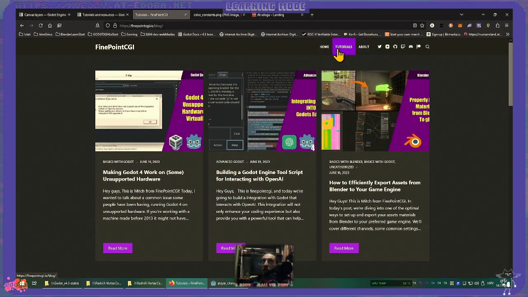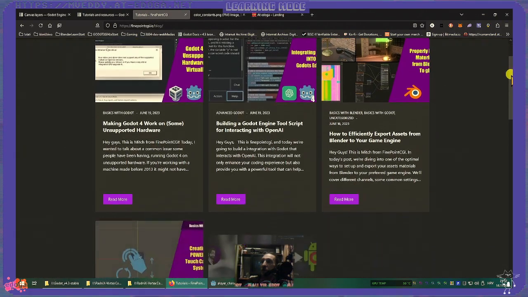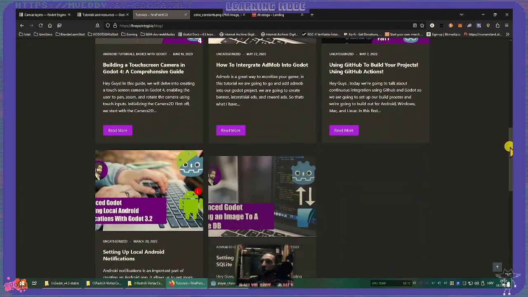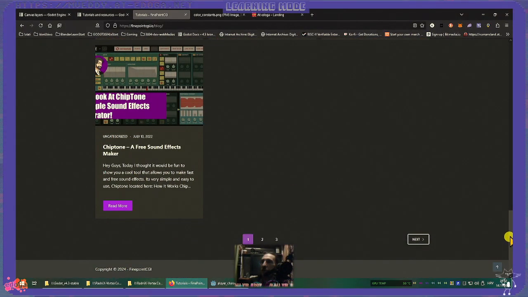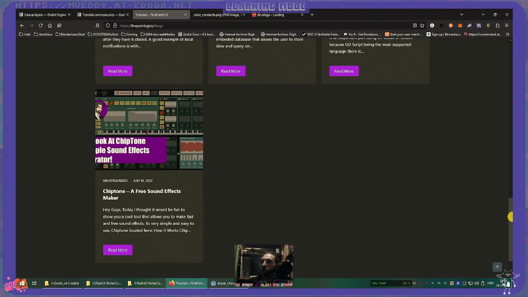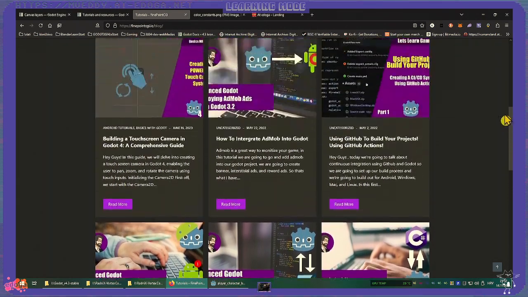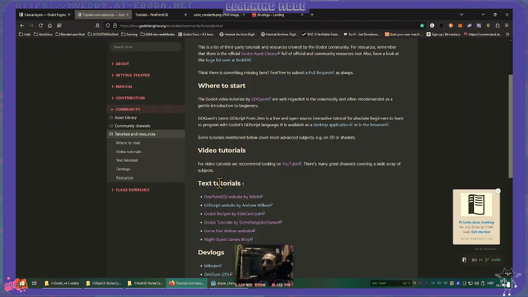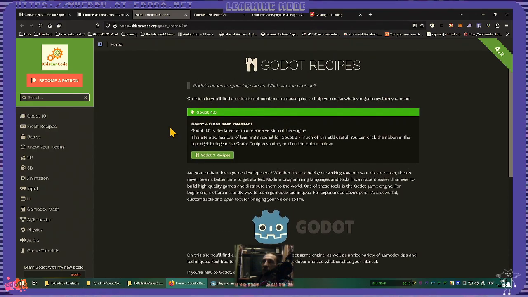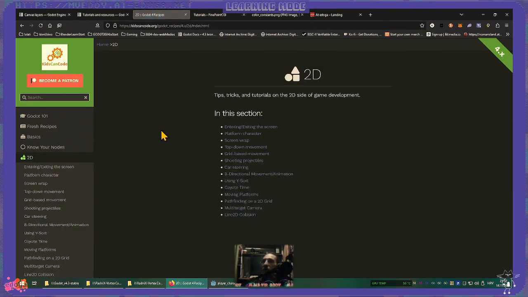Even clicking here, the tutorials also. Well, it's a little bit better. More titles showing here. Chiptone. Android. I'm looking for actually, is it GDScript website? No. Godot Recipes. Where is that? Hey, okay, this one. Back to this one. Here is the 2D game.